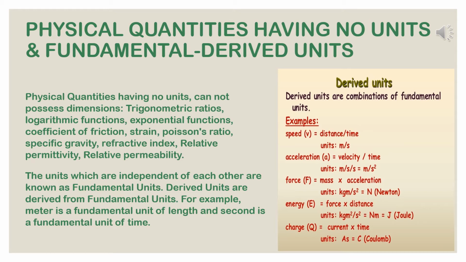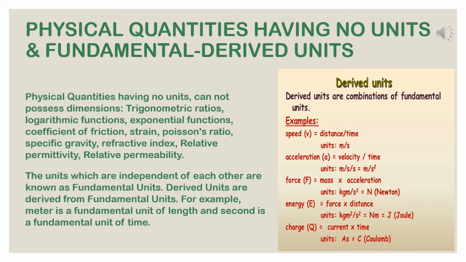Atomic weight is the ratio of two weights, etc. Physical quantities having no units cannot possess dimensions. Examples: trigonometric ratios, logarithmic functions, exponential functions, coefficient of friction, strain, Poisson's ratio, specific gravity, refractive index, relative permittivity, relative permeability.